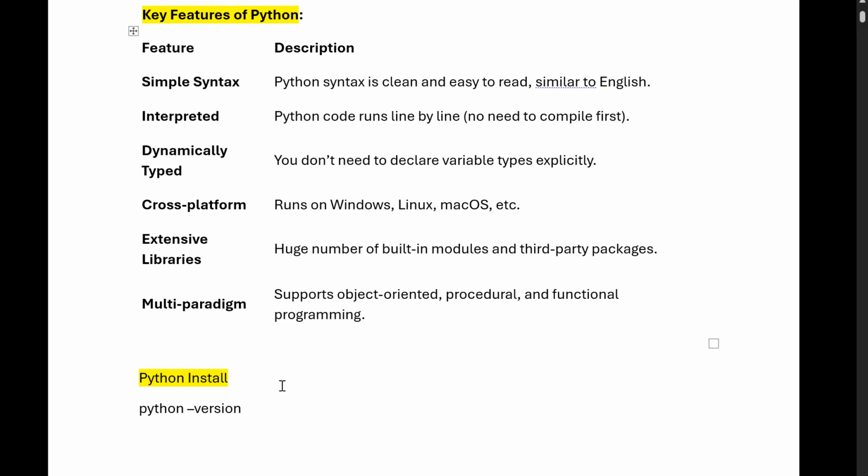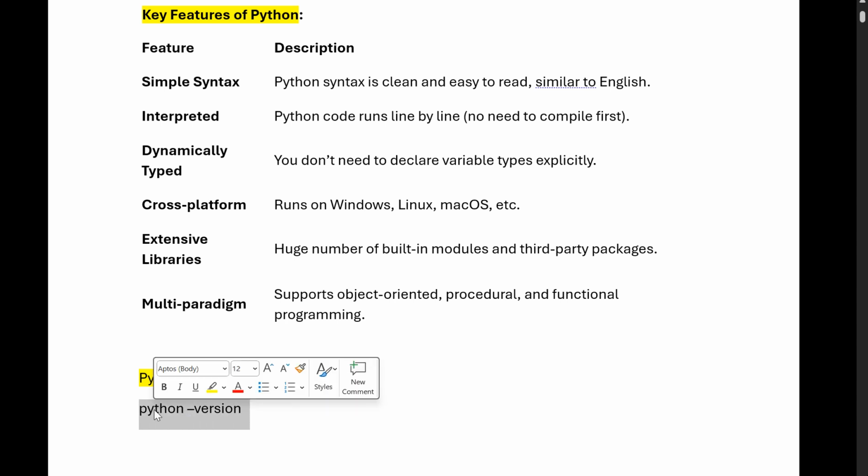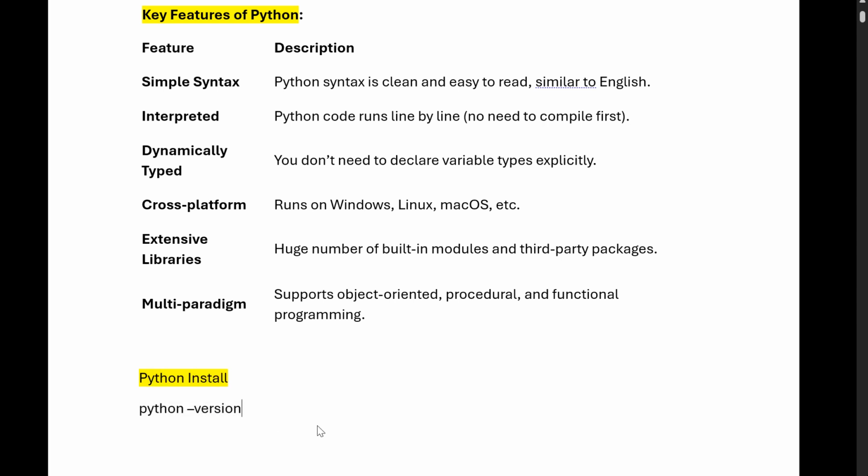After installing, you have to check whether Python is installed or not. You can write python --version. If you type this, it will give the current version which is installed.